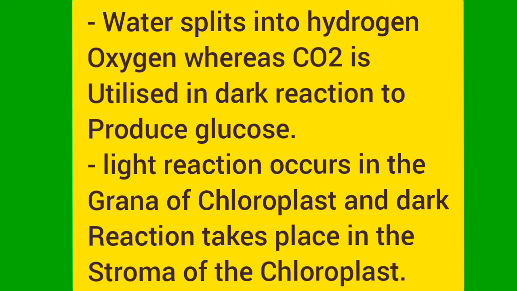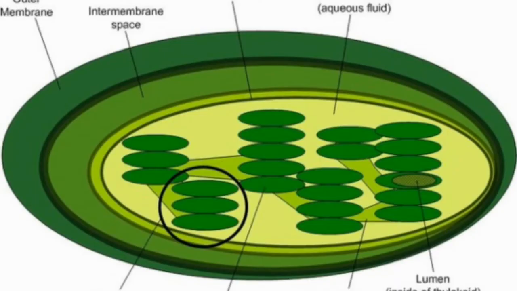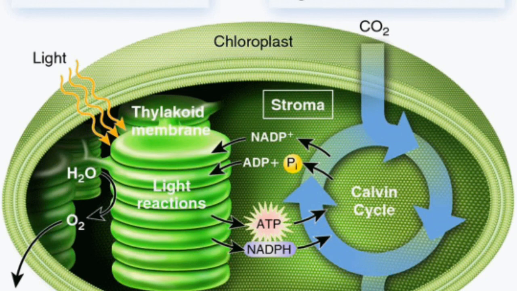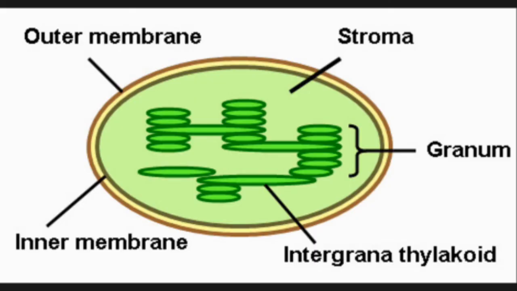And in light reaction, what happens? This completely occurs in grana, and dark reaction takes place in the stroma of the chloroplast. See, this green color of stacks are the grana where light reaction takes place. And this is the Calvin cycle taking place in the stroma, a series of redox reactions for the formation of glucose. You can see here stroma and grana, outer membrane and inner membrane of the chloroplast.